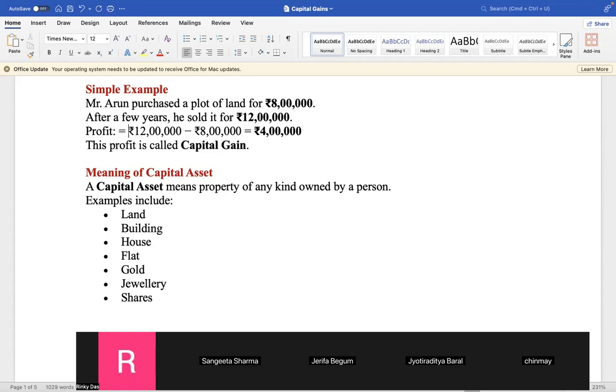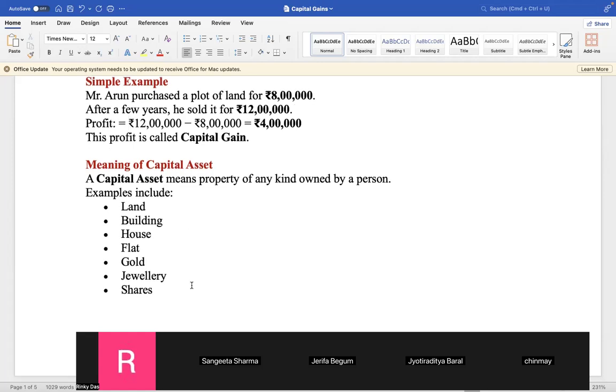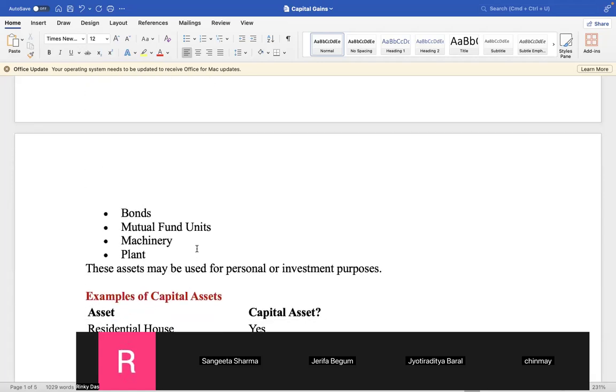I'll be ready with your questions. Think about this. But otherwise these are capital asset. Very nice. Now give me more examples of capital asset. Bonds, mutual fund units, machinery, plant. These assets may be used for personal or investment purposes. Whether you use them for personal use or for investment, these are capital asset. Investment purpose means your money is invested there.